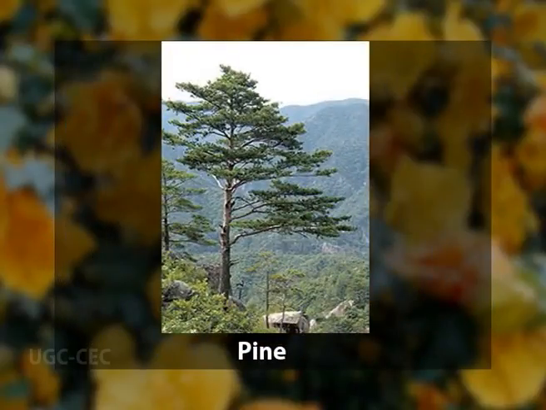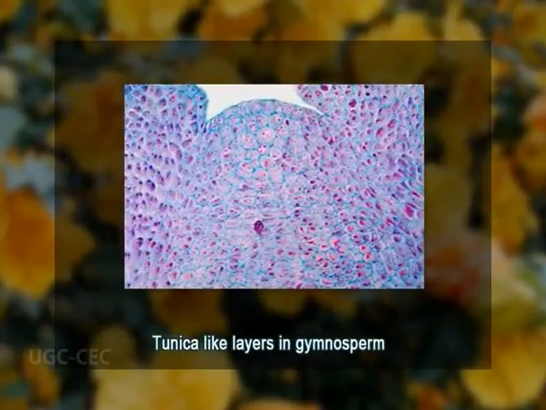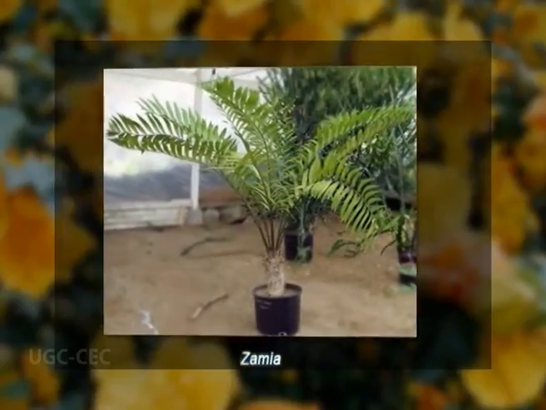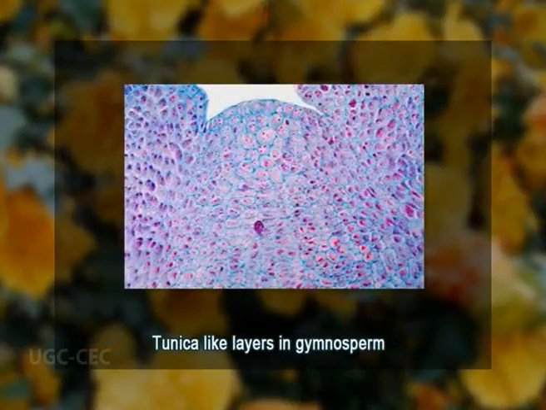Gymnosperms also show the same amount of variation in the initiation of the leaf primordia as there is in the angiosperms. In some cases, for example in Taxodium distichum, the initiation of the leaf primordium originates with periclinal divisions in the cell layers immediately below the surface layer of the apex, while in most of the Coniferales and Zamia, the periclinal divisions take place in the surface layer of the apex as well as in the layer below it.